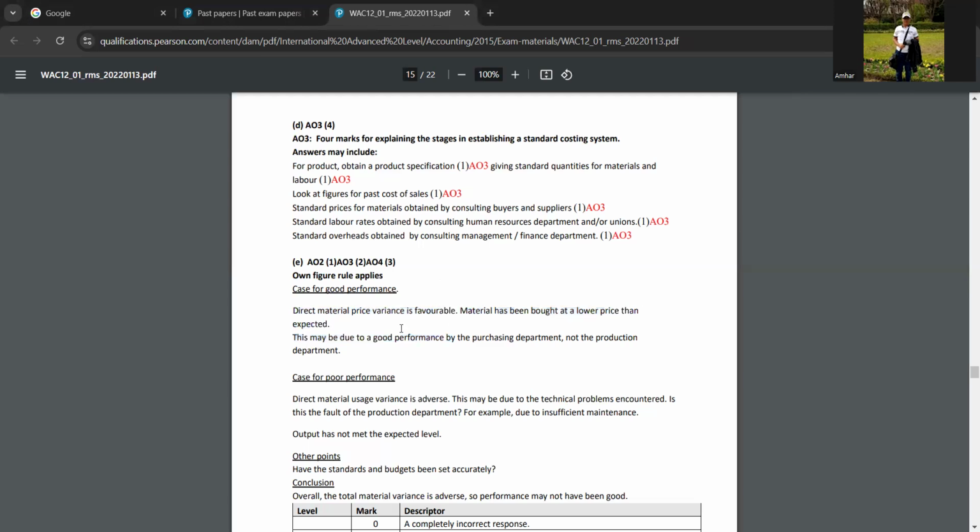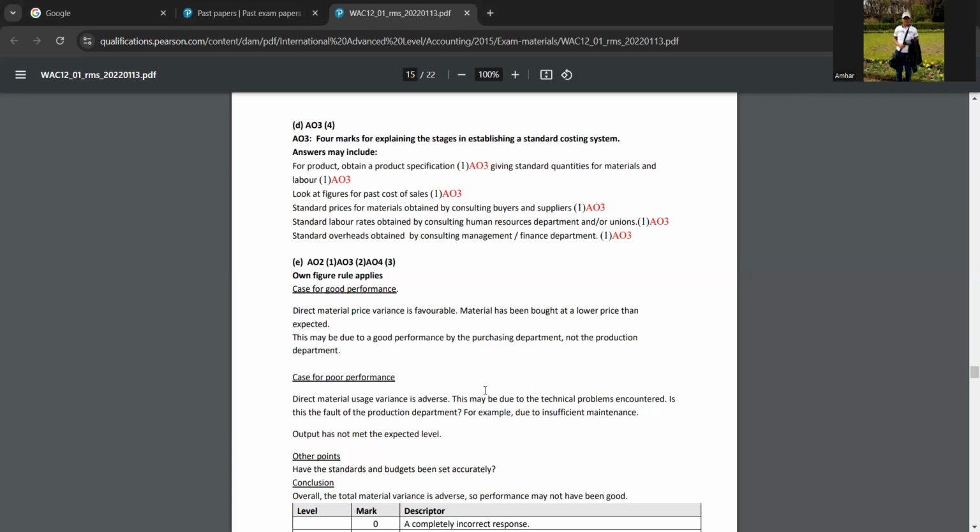Did you understand that part? Yeah, I understood that part. And this may be due to a good performance by the purchasing department, not the production department. And then the case for poor performance: direct material usage variance is adverse. When you look at the question, it's adverse, and you can write the value also. You can tell direct material usage variance is adverse by the value. Did you understand? You can give it like that.